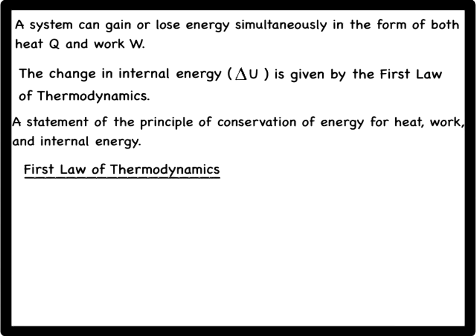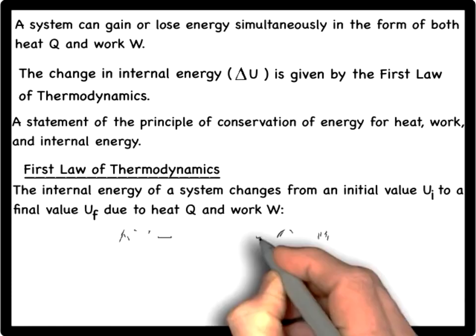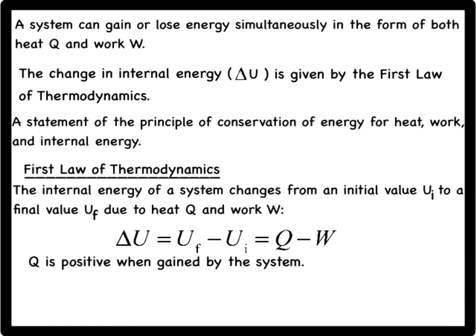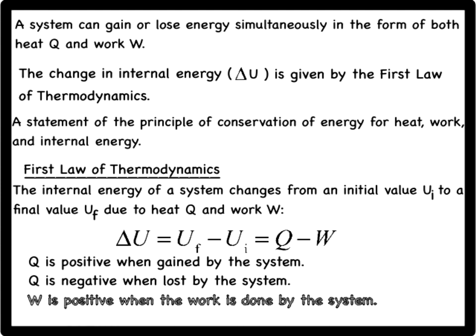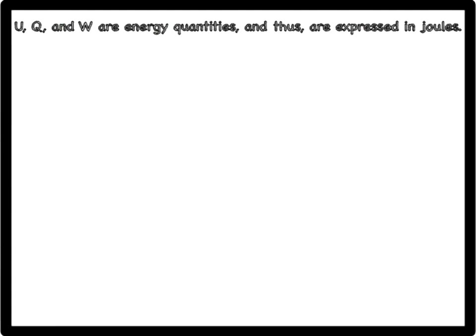The internal energy of a system changes from an initial value, U initial, to a final value, U final, due to heat Q and work W, where Q is positive when it is gained by the system and negative when it is lost by the system. W is positive when it constitutes work done by the system and negative when it corresponds to work done on the system. In the first law, the internal energy U, the heat Q, and work W are energy quantities, and each is expressed in joules.